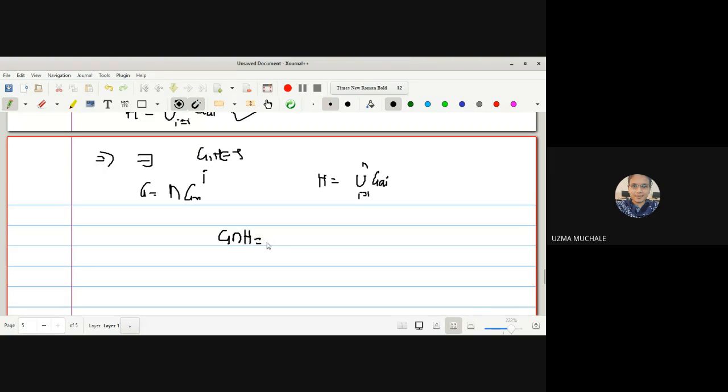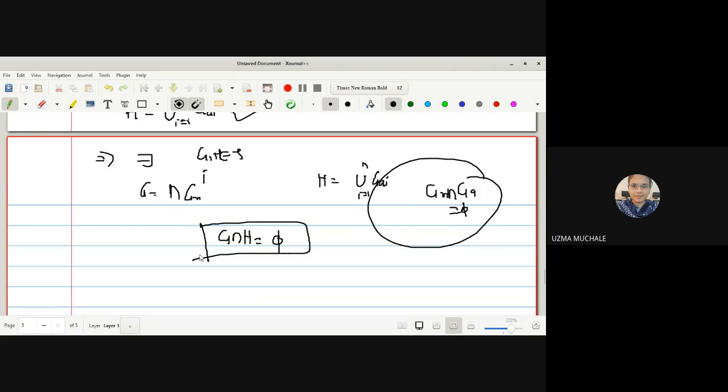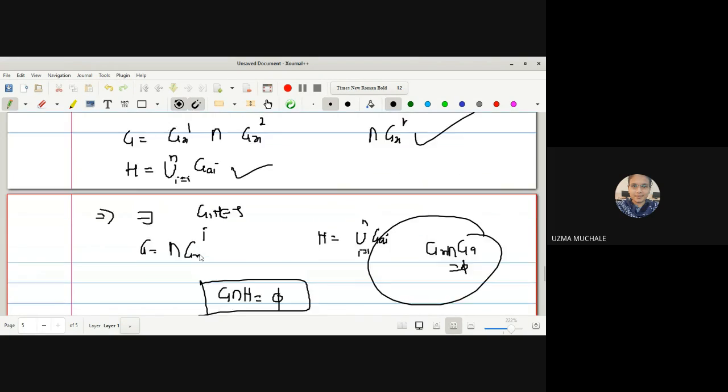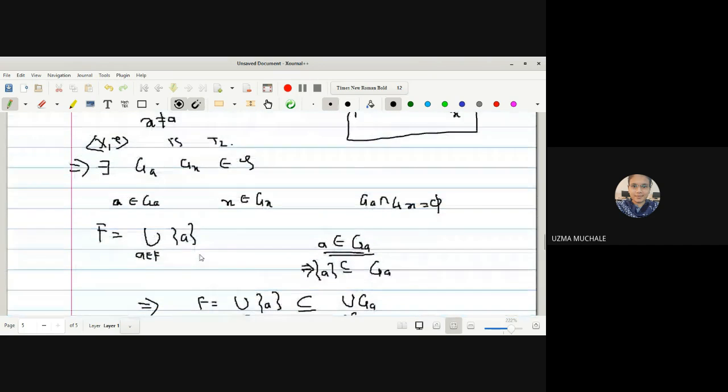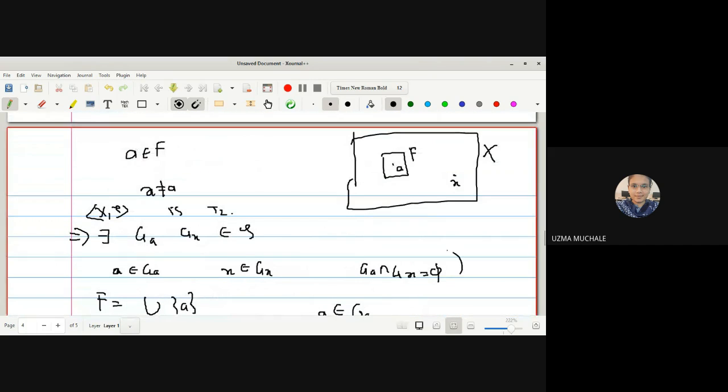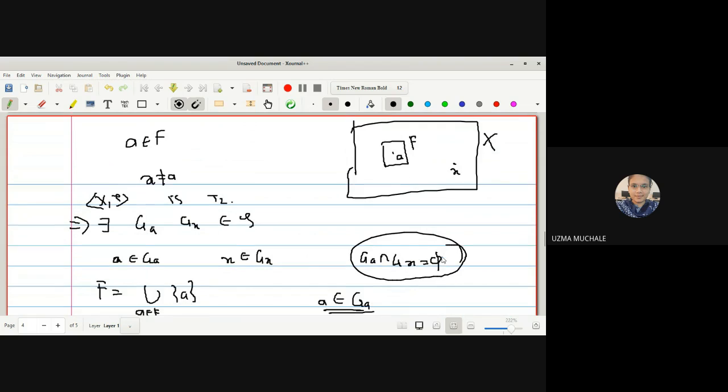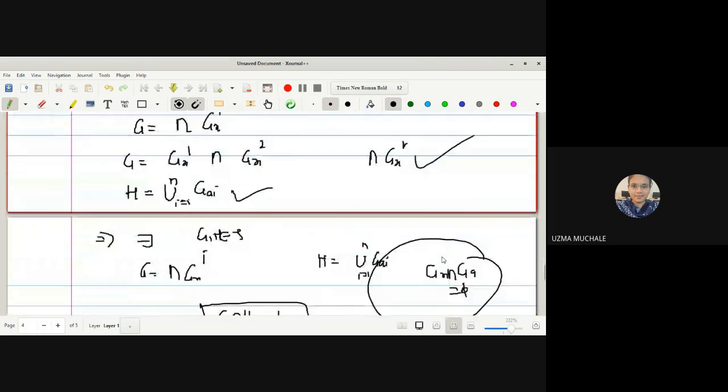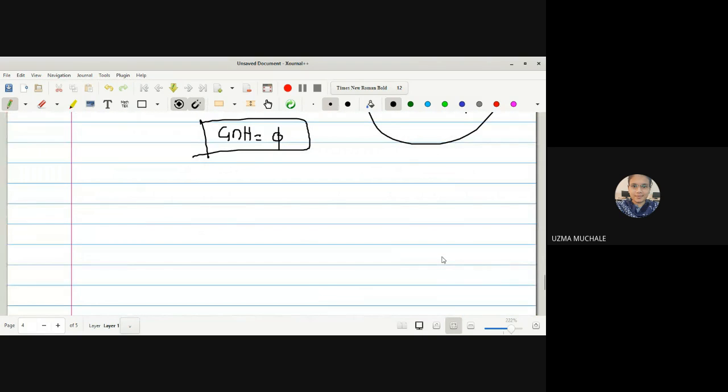Why is this so? Because we have selected GX and GA to be distinct, disjoint open sets, with the help of the consideration we made while assuming a T2 space. Here we have written GX intersection GA is the empty set, and hence G and H intersection will be empty.